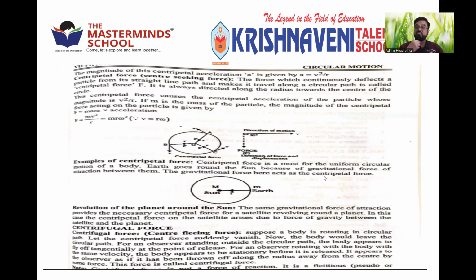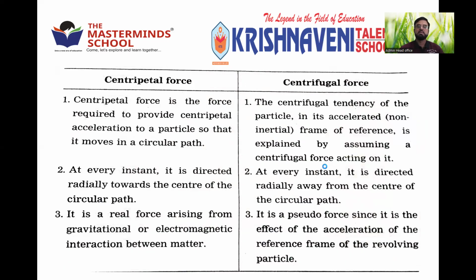Okay. Then why is the body not coming close to the center? Because of another important force called centrifugal force, which is called center fleeing force, which acts away from the center along the radius. One is acting towards the center, the other is acting away from the center. So both act in opposite directions on the same body, like earth or electron or clothes, whatever it may be. That is the reason the body remains in the same orbit and continuously moves around. So many examples we have seen in the earlier class.